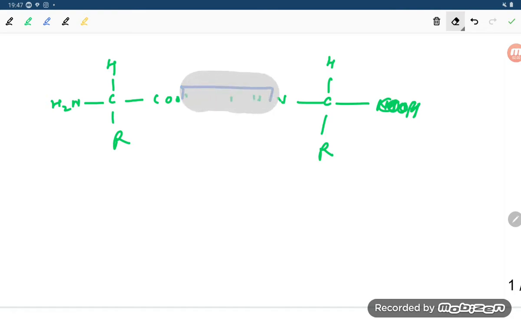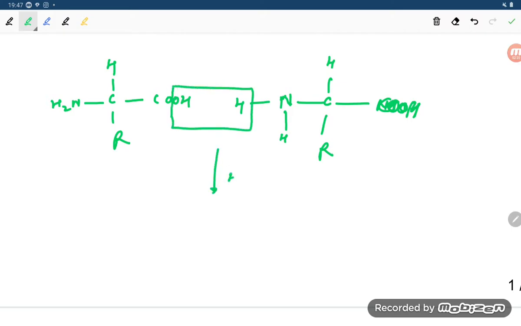So here is COOH and here is NH2. I am writing NH2 in a different way, in the open structure: N, with H here and also H here. Here is O and here is H. So minus H2O is coming out, minus H2O.